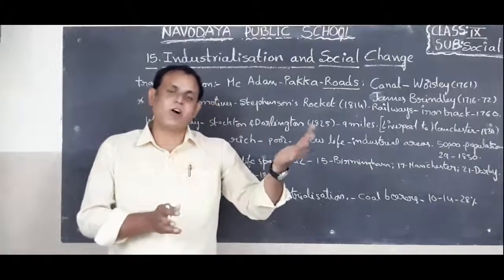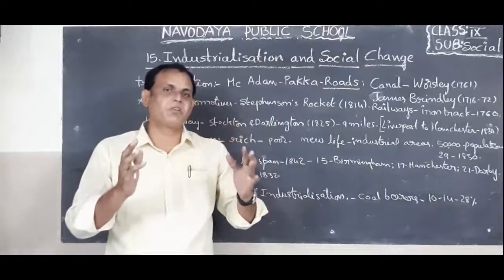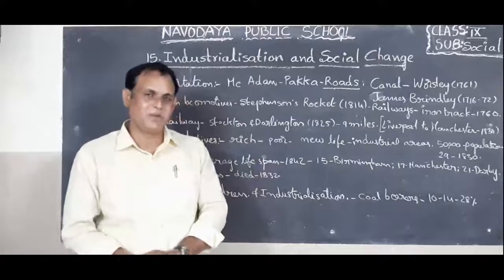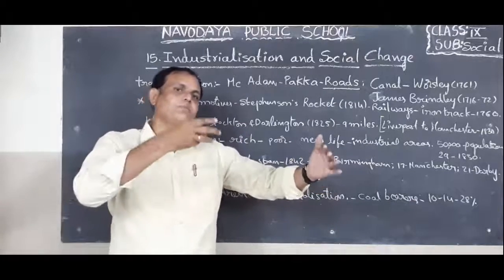The other side of the coin is that many people suffered due to industrialization. Actually, who set up the industries?